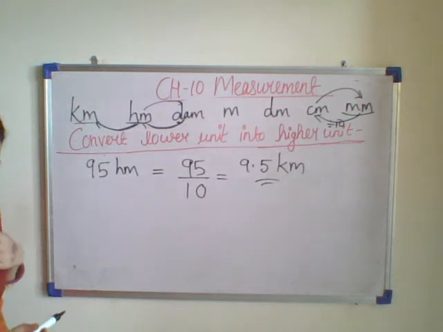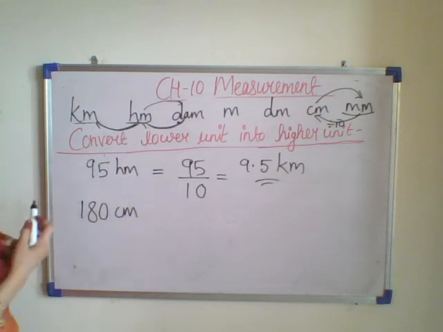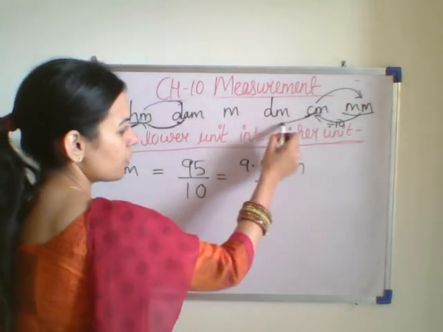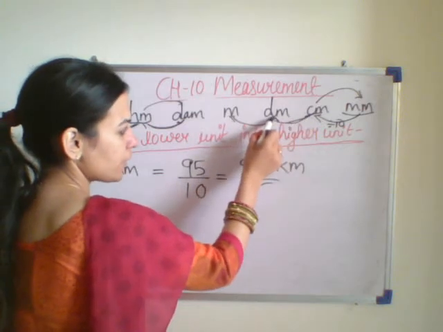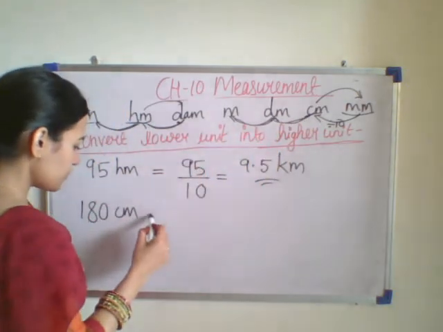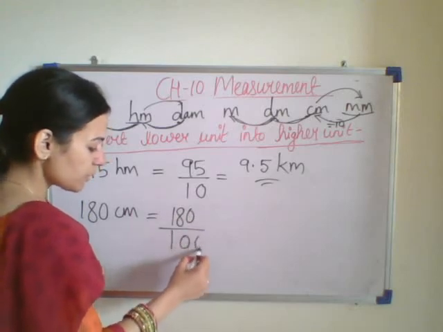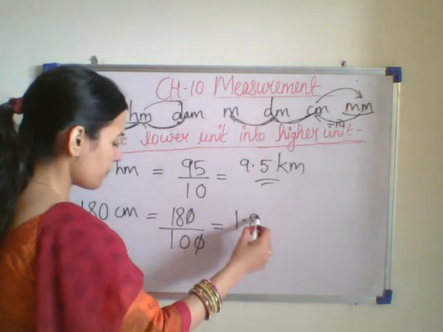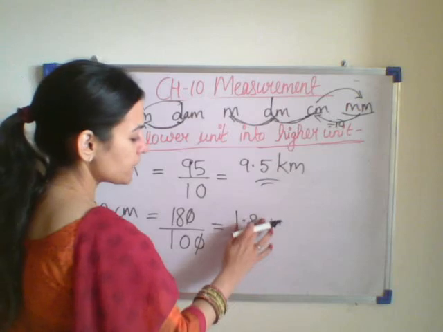Let us do another question. 180 centimeter. We have to convert 180 centimeter into meter. So I have to divide it 2 times, 1 and 2. The 0 and 0 got cancelled, and it would be 1.8 meter.